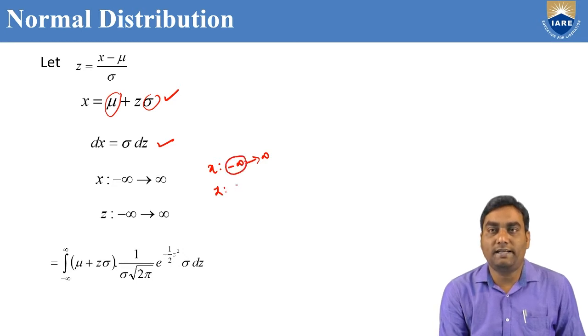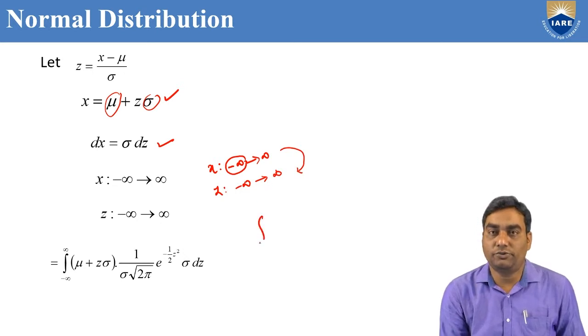If x equals minus infinity, what about z? z is also minus infinity, because x is proportional to z. Similarly, if x equals infinity, z is also infinity. So instead of the x limits, we take the z limits from minus infinity to infinity.